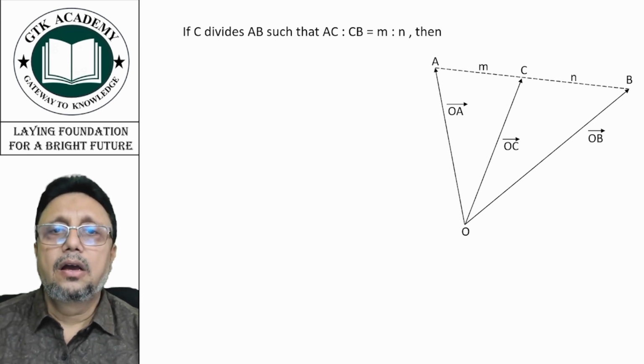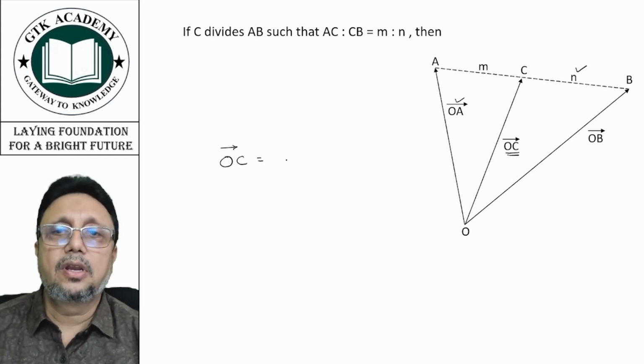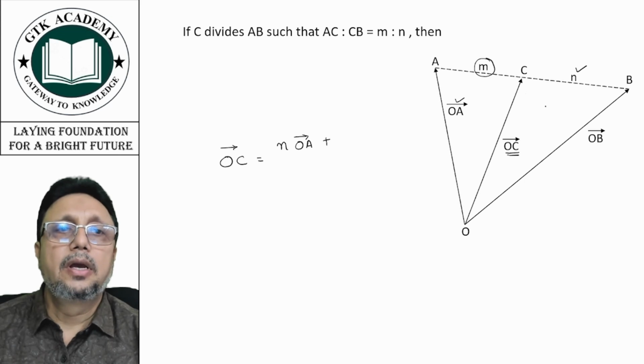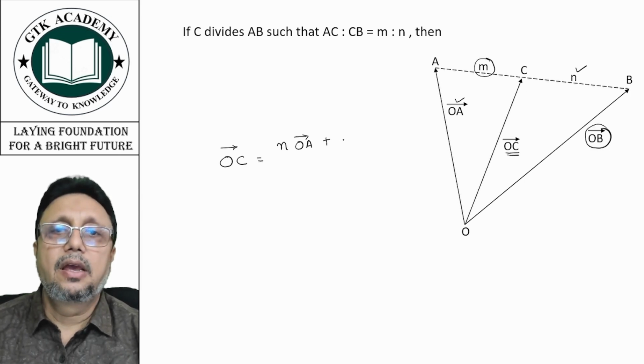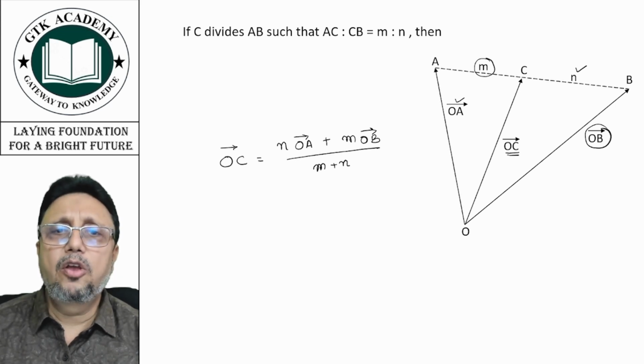Then OC vector, that is this vector, is equal to N into OA vector plus M into OB vector, upon M plus N. Please note this. I think many of you may be knowing it, but anyway, I'm going to derive it.